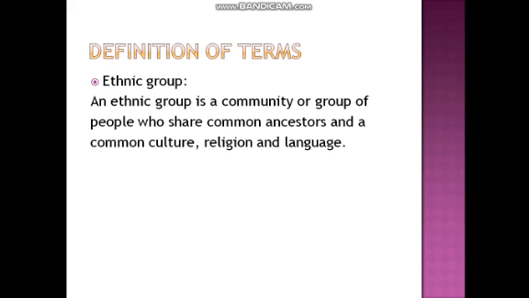So we're going to look at some definition of terms. Ethnic group. An ethnic group is a community or group of people who share common ancestors. And we just looked at the ancestors that we are descended from, right? We just looked at them earlier. And also a common culture, religion, and language.